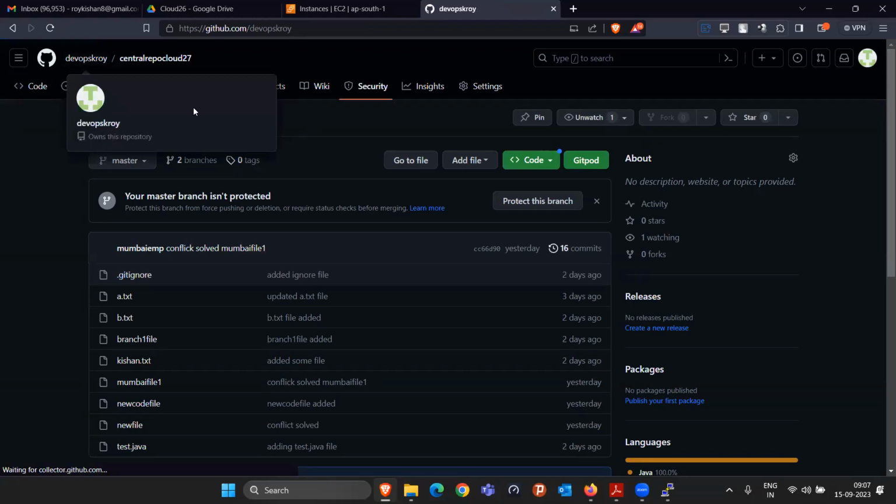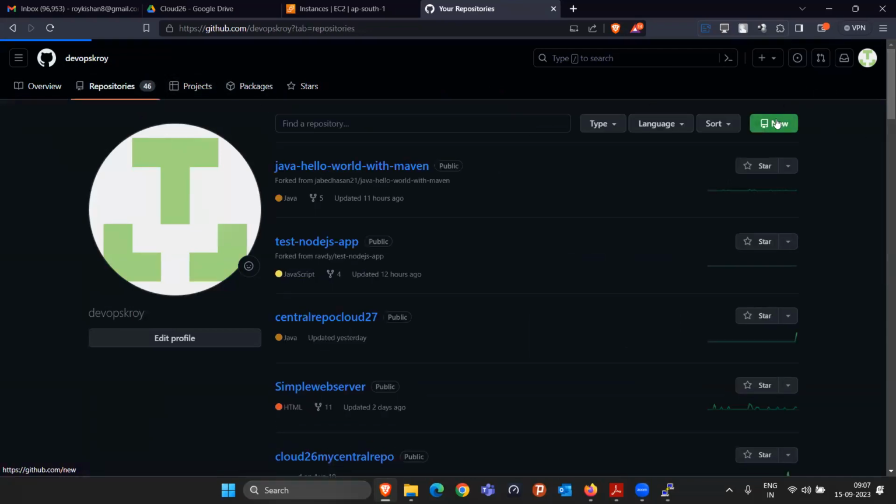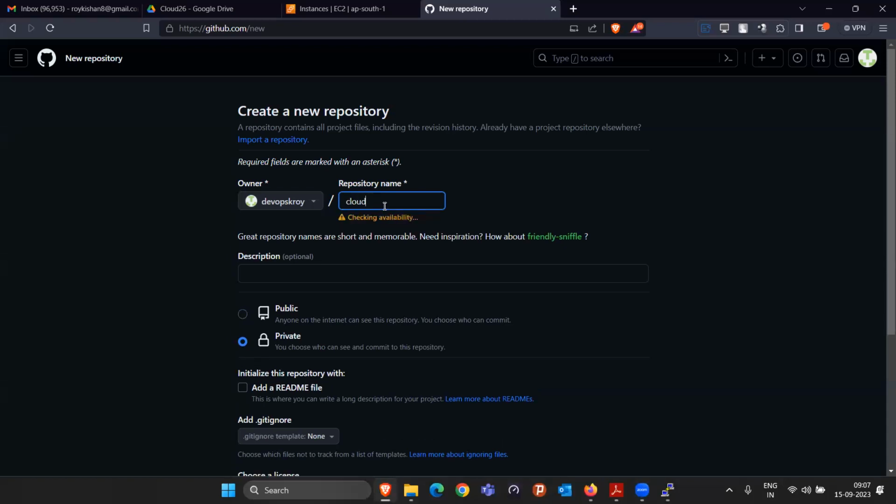Take an example, if I am creating a repository, like this new repository, here only we have the option to create public or private. In the private, we have the power to decide who can see and who can commit. So if you are selecting private, and I'm writing here cloud,